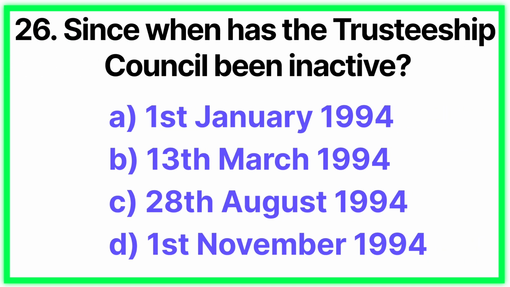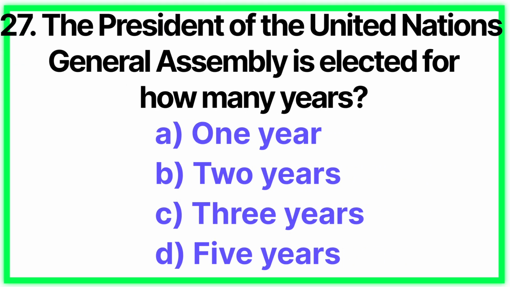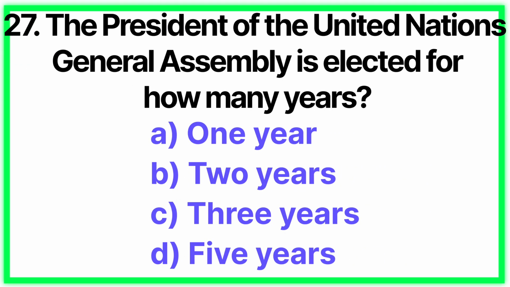Question number 26. Since when has the Trusteeship Council been inactive? Answer: 1st November 1994. Question number 27. The President of the United Nations General Assembly is elected for how many years?